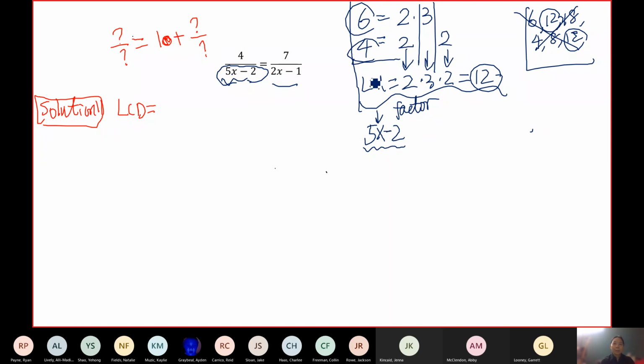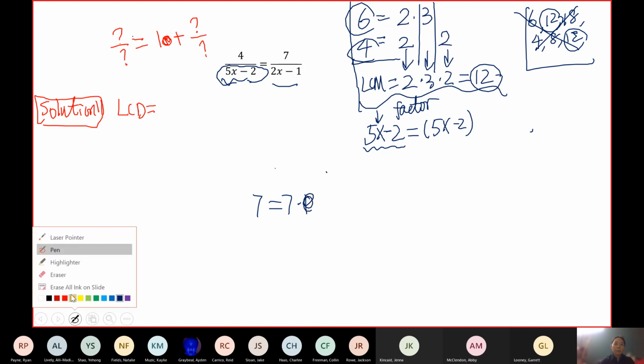Just like you cannot factor 7. If I factor it, it's just going to be itself. When I ask you to factor 7, you're going to have to say it's just 7. We want all prime numbers. Usually we don't want you to write 7 times 1, because 1 is not a prime number. So it will just be itself.